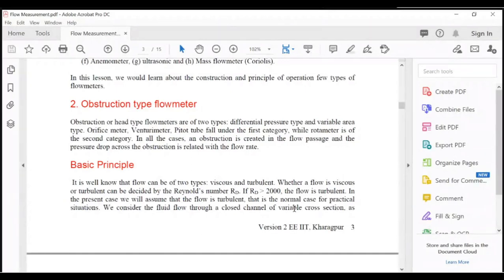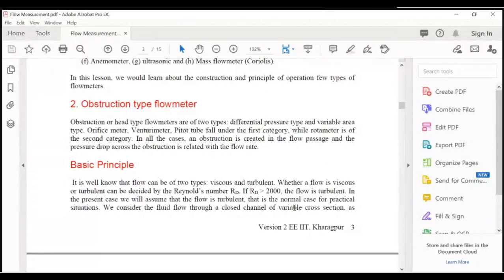आपको मैं बता देता हूं कि एक फ्लो, अगर फ्लो के लेयर आप एक दूसरे से स्मूथ हैं, फ्लो इज स्मूथ and no momentum is transferring to the adjacent layer and Reynolds number is less than 2000. So flow can be said as a laminar flow.